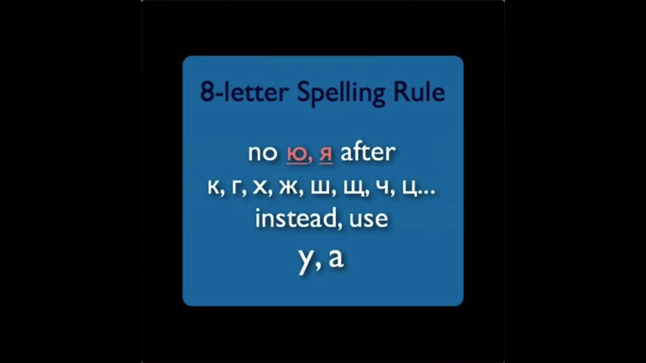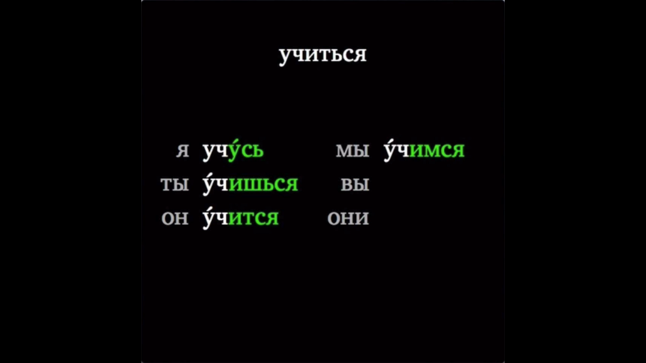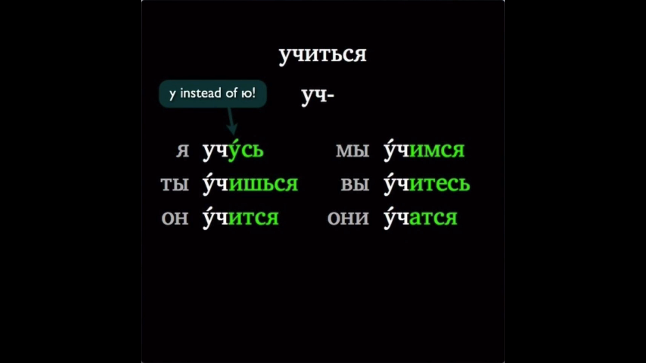Now, the я and они forms in the И conjugation have the vowels У and Я, respectively, so we'll need to keep this in mind whenever the stem of a verb ends in any of these letters. Учиться is a common word where this comes into play. Я учусь, ты учишься, он или она учится, мы учимся, вы учитесь, они учатся. So here, because of the last letter of that stem, we'll spell the я form with the letter У and the они form with the letter А.